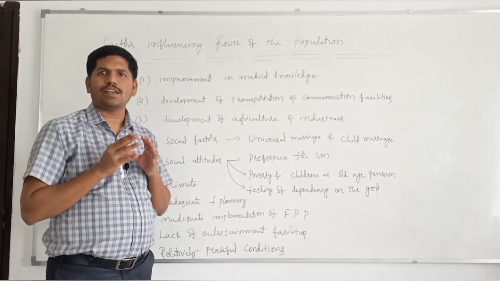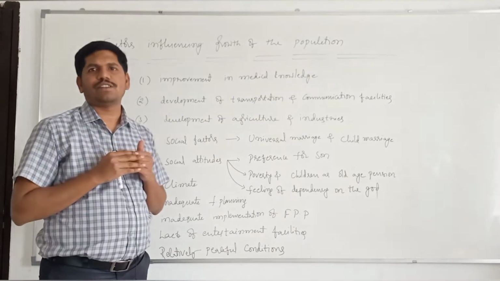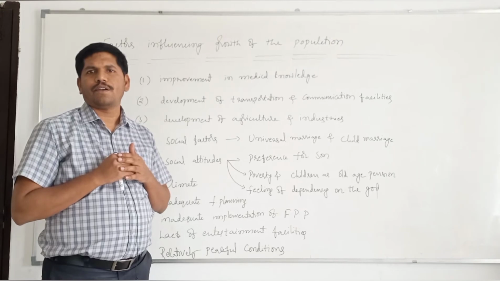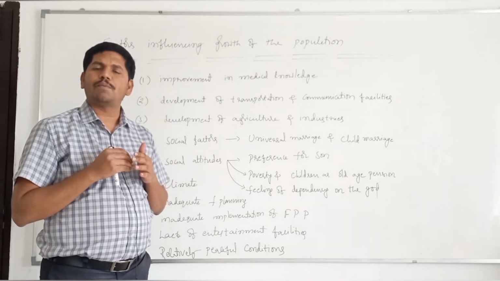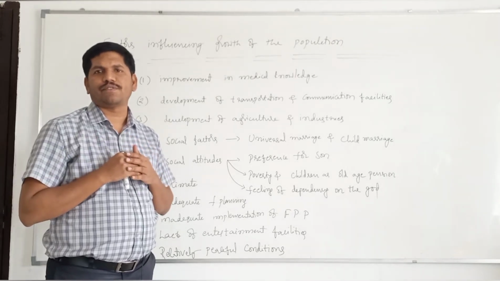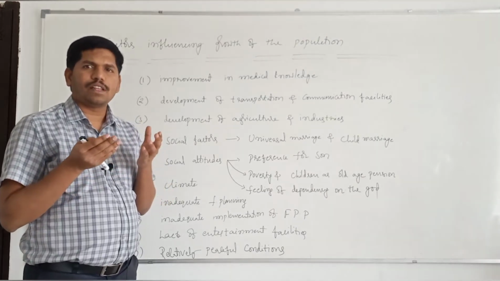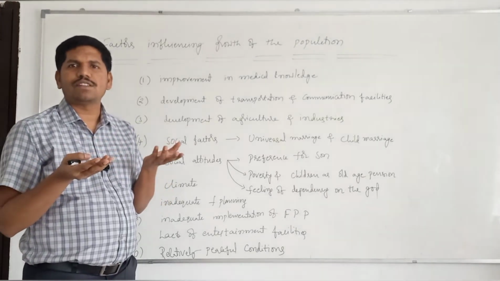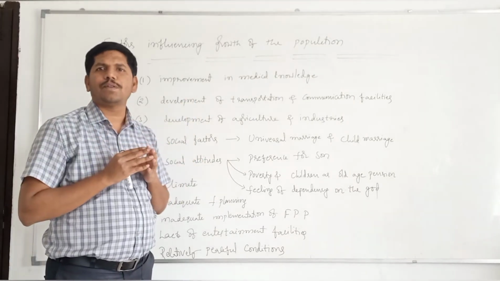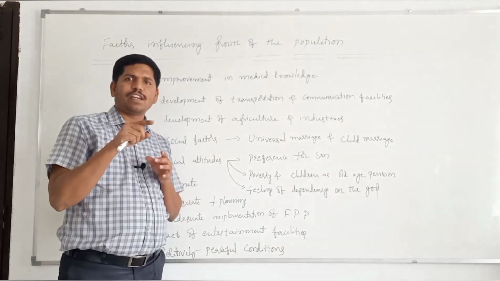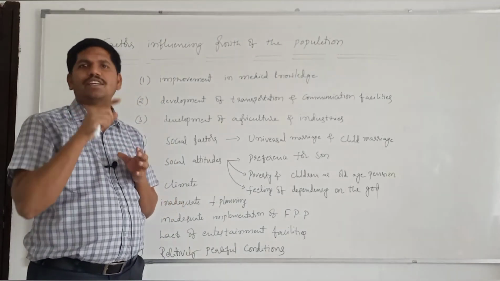That's why, when compared with the previous stages of our life, agriculture is developed, and we increased the production of food grains. Whenever there is availability of more food grains, we can support a larger sized population. Am I correct or not? That's why development in the field of agriculture is responsible for increasing the size of the population.